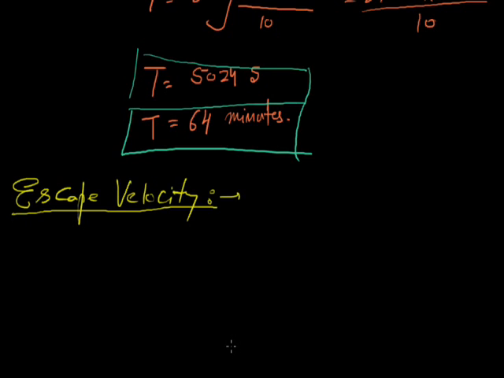Then that velocity is called escape velocity.